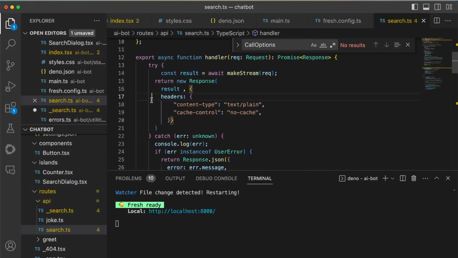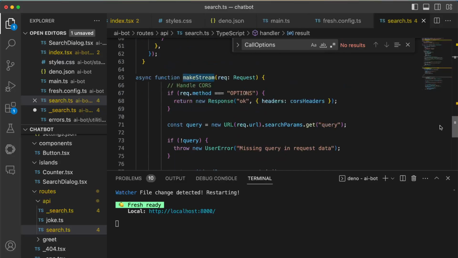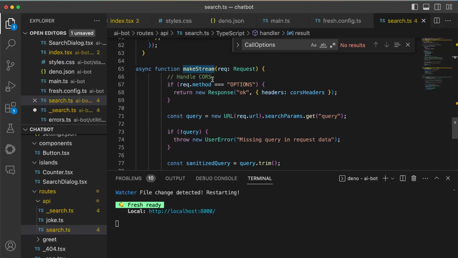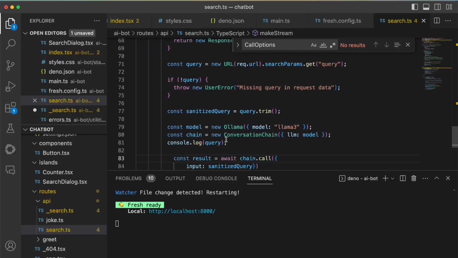And for that search, I have created something like this. I have a result, make a stream, and in that make a stream, I am using a request. On that request, I get the URL back, and I can sanitize this. I can then start up Ollama with Llama 3.